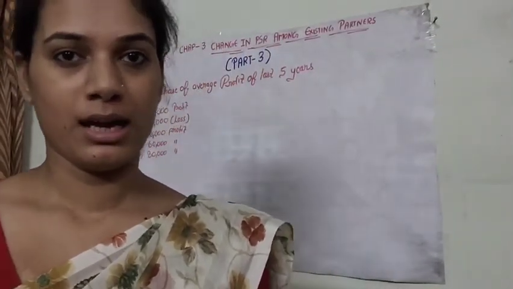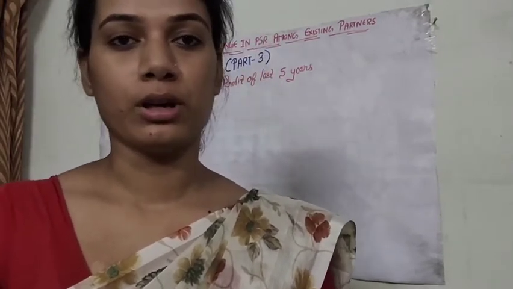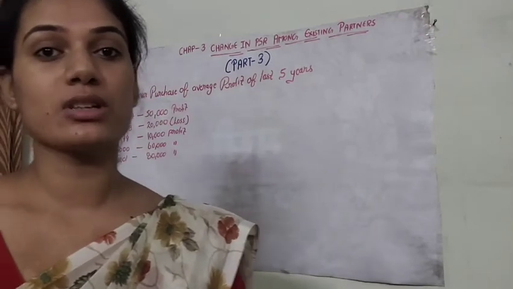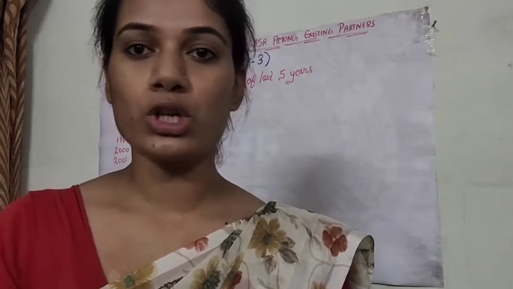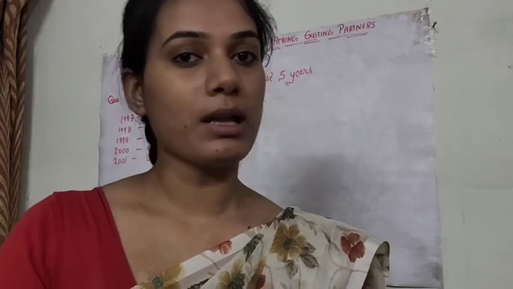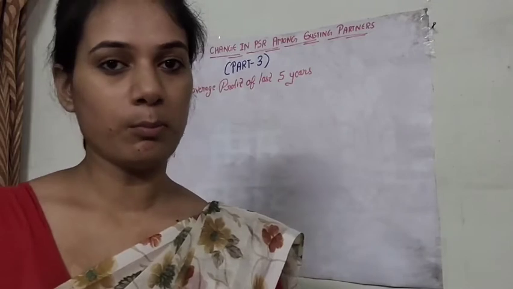Myself Arshita Tripathi, and now we are going to study the third part of your third chapter, change in profit sharing ratio among the existing partners. So in the last chapter we have studied what is goodwill. Now in this session we are going to study the valuation of goodwill. There are three methods to evaluate the goodwill. First is average profit method, second is super profit method, and the third is capitalization method. We are going to learn it one by one.